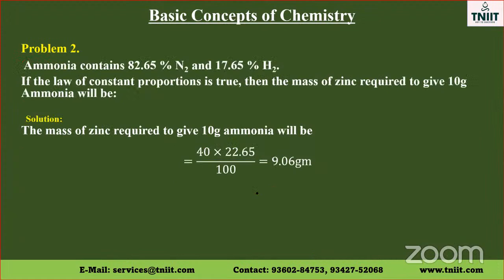The next problem. Ammonia contains 82.65% nitrogen and 17.65% hydrogen.